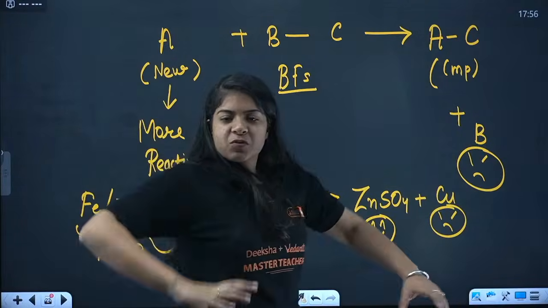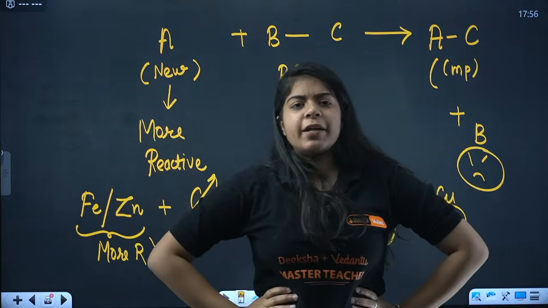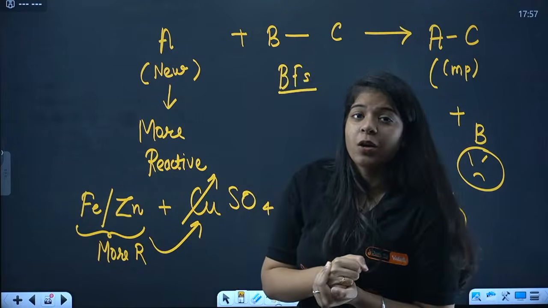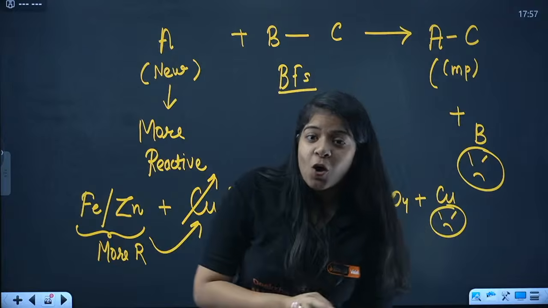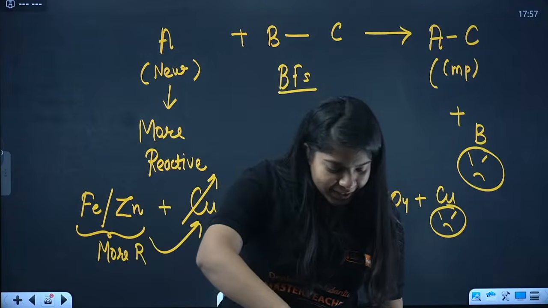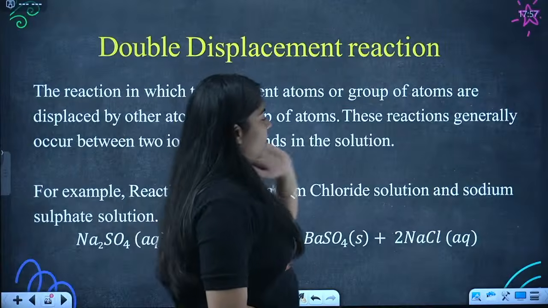Now, your best friend left you, right? And she went away with someone else. Now you got angry and you're like, I will make a new best friend. So you do what? You make best friends with the best friend of the person who snatched your best friend, right? So that is, bacha, your double displacement reaction.